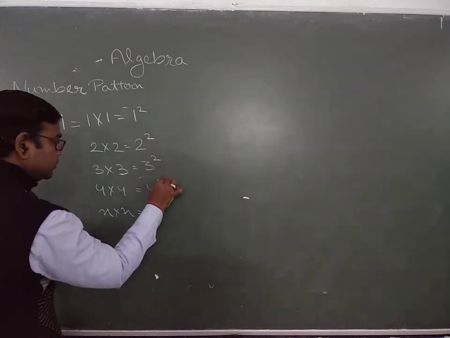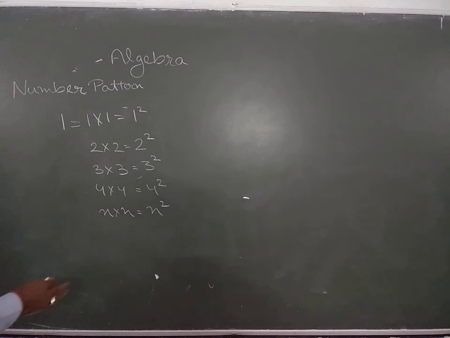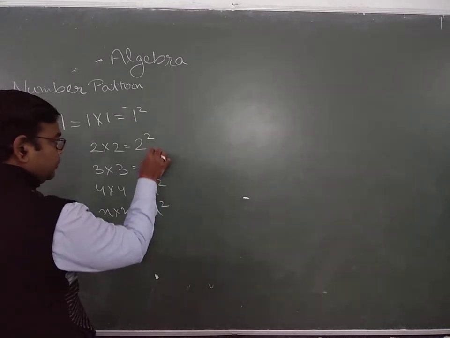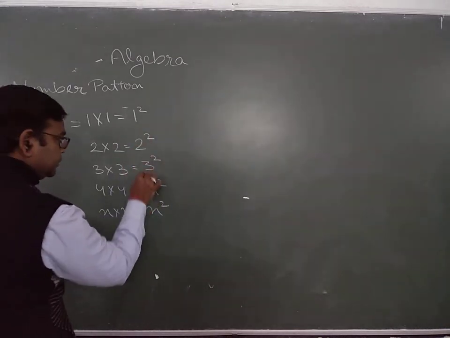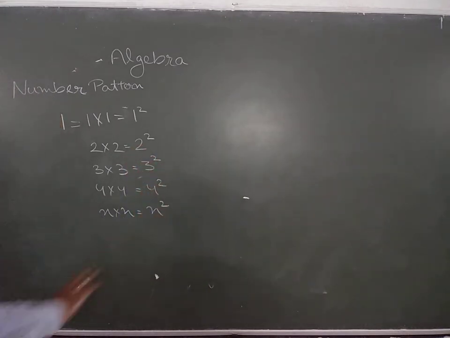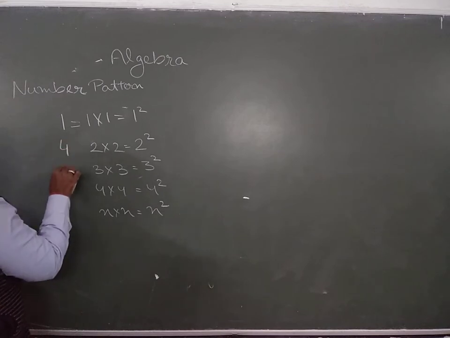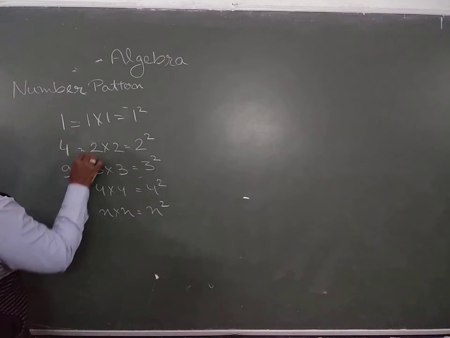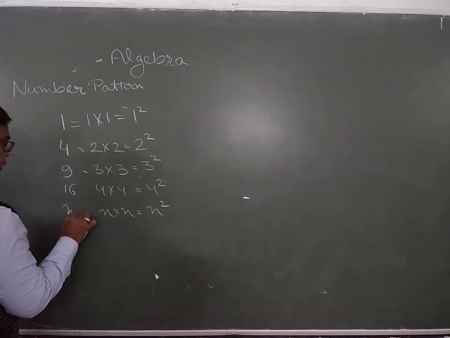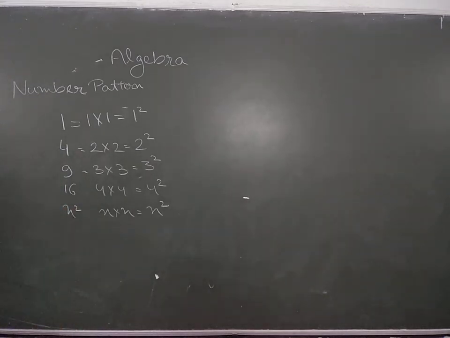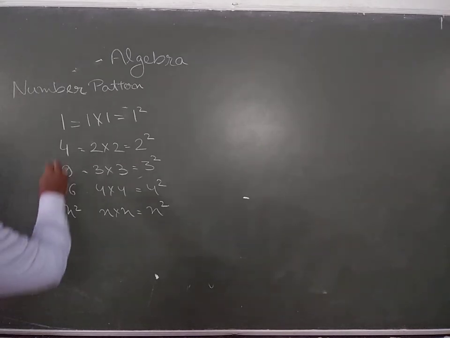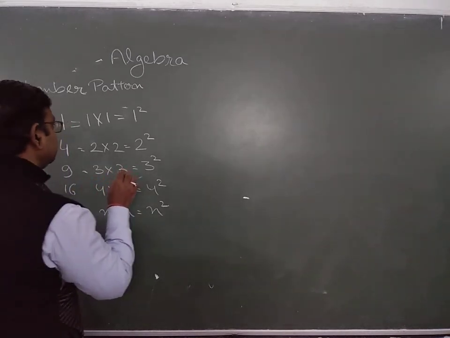Here the power is common. So this thing is always fixed and we are changing the base part. This is your square of the number. Or if we use the same pattern, what do we have? 4, it's a 9, it's a 16, it's n square. So we can easily write down. In this case, we can find out another pattern also now.